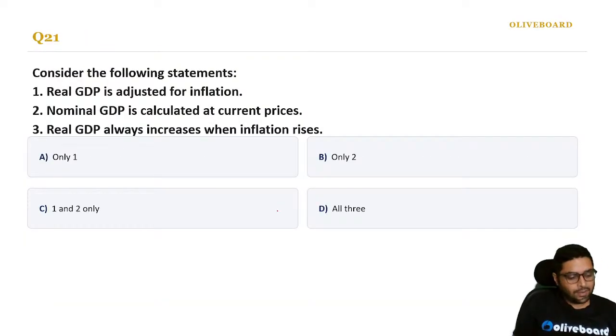Now I have brought some statement problems also for you people. Since SSC, RRB, they have already started it. RRB might start it anytime. So real GDP is adjusted for inflation. Nominal GDP is calculated at current prices. Real GDP always increases when inflation rises. Which of the following statements is correct? Tell me everyone. Try it quickly. Let us see how many of you get it right. Quick, quick, quick. Please try.